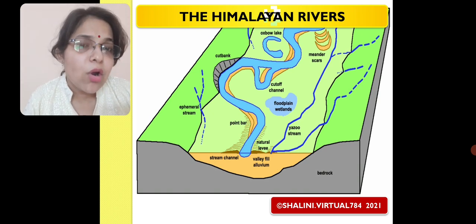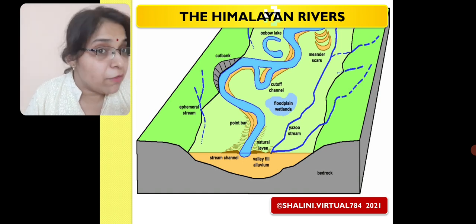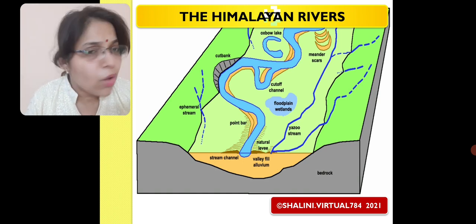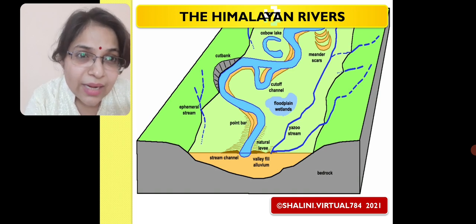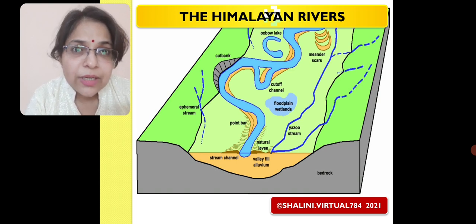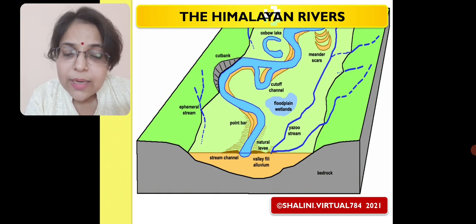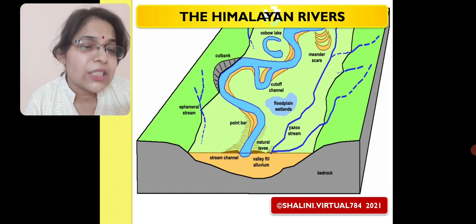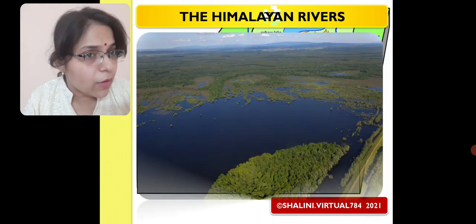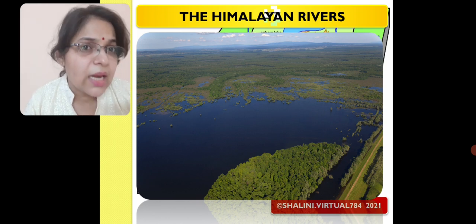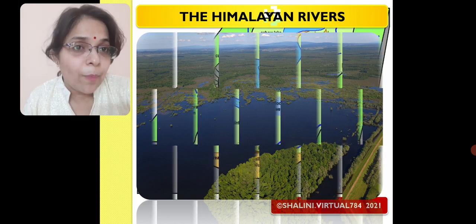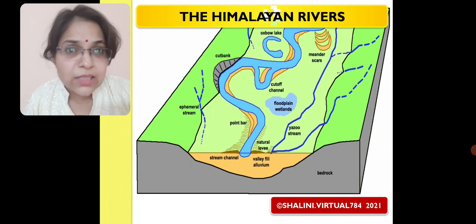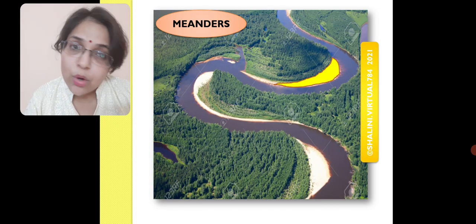Because if water increases because of the rainfall or because of the melting of the snow, this light green area which we can see on the screen is what can actually be flooded, or waterlogging can be there, simply it can be flooded, so we call it floodplains. Again, with the help of one more picture, we can see all the green areas that we are able to see. It can be flooded if the quantity of water increases for this river. So it is a floodplain. Now, moving ahead with the next term, that is our meanders. What do we mean by meanders?